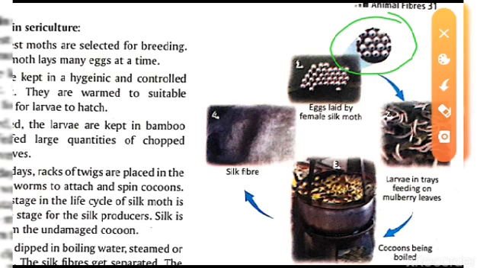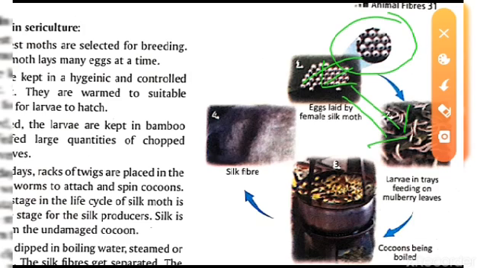A selected, a hybrid, or we can say a very good healthy moth is selected for breeding, and after that they hatch the eggs over here. At a time the moth hatches a lot of eggs. After the hatching they are put in a bamboo tray, and over there the larva comes out. When the larva comes out, they are put in the bamboo tray.